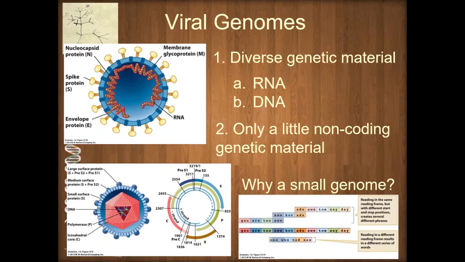And why a small genome? Well, there seems to be strong selection pressure in viruses to having small genomes. And this is because viruses thrive when they can reproduce very, very rapidly. So the smaller you are, even a little bit smaller, you're going to gain an advantage. And when you're trying to quickly copy millions and millions of viral strands of DNA before the cell's immunity or before the cell dies or the immunity kills you off, when you're trying to do that, every little bit helps. So natural selection has streamlined the genomes of viruses to make them very, very small, and very dense so that there's almost no non-coding DNA in these viral genomes.